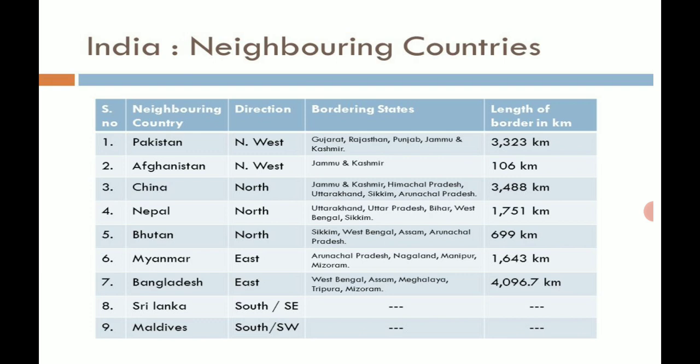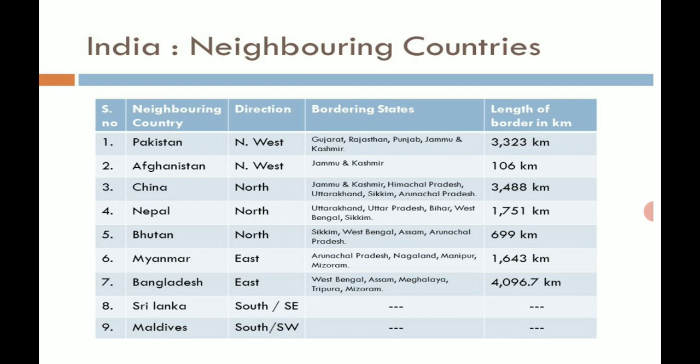Next is China. It is in the north, and here you have the bordering states Jammu and Kashmir, Himachal Pradesh, Uttarakhand, Sikkim and Arunachal Pradesh. So the length of the border in kilometer is 3,488 kilometer.